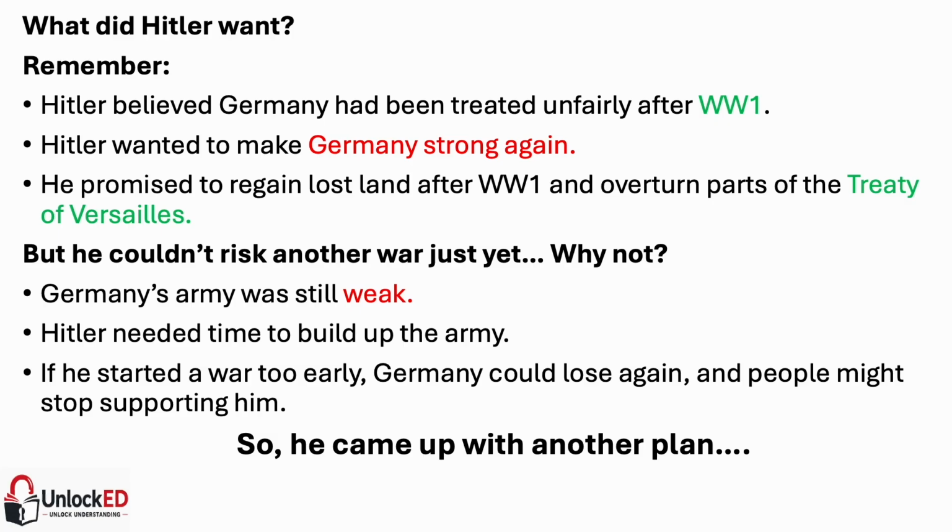But why not? Well, Germany's army had been greatly reduced by the Treaty of Versailles, and the country was also struggling financially after the First World War, meaning it wasn't ready to fight another major war. Many Germans were also still recovering from the suffering and loss caused by the First World War, so there was little support for starting another war so soon. If Hitler showed aggression too early and Germany lost, people could lose confidence in him and his plan would fail. So instead, he came up with another plan.